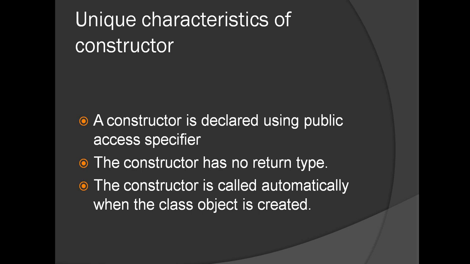All other methods can be declared either private, public or protected, but constructor has to be declared only using public access specifier. As already said, constructor has no return type. The constructor is called automatically when the object is created. Whenever we try creating an object for a class in the main function, this constructor will be implicitly or explicitly called.